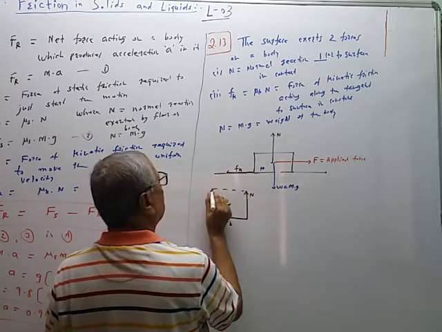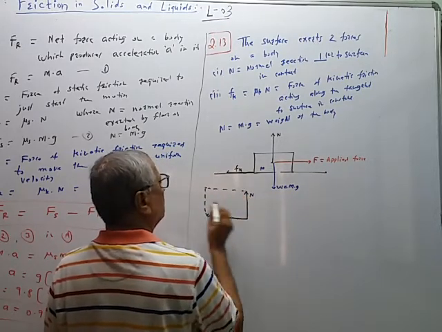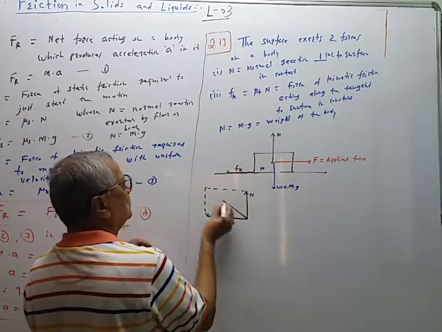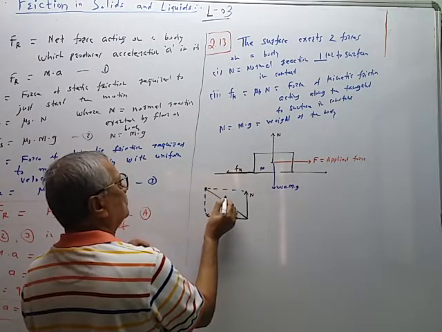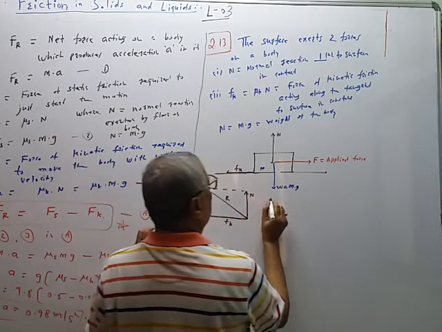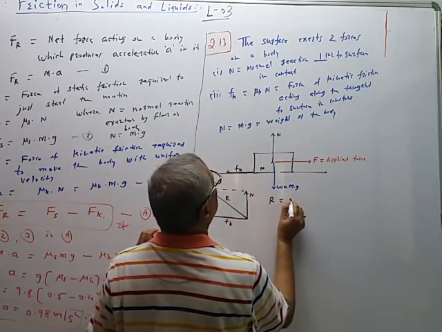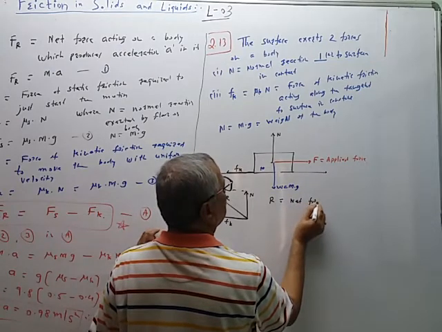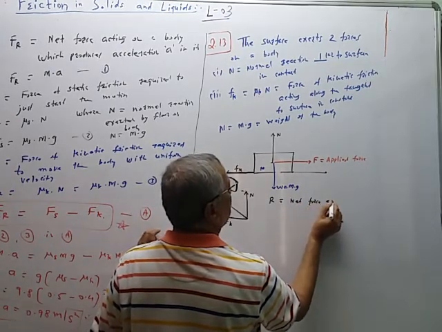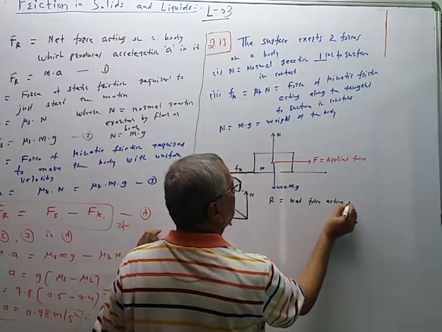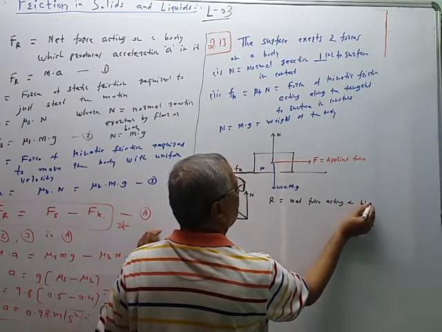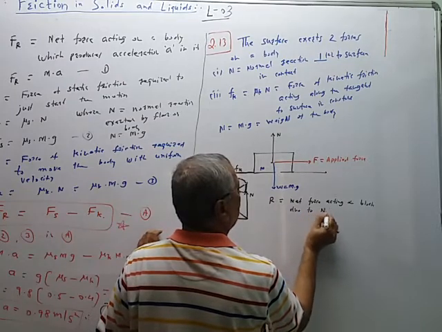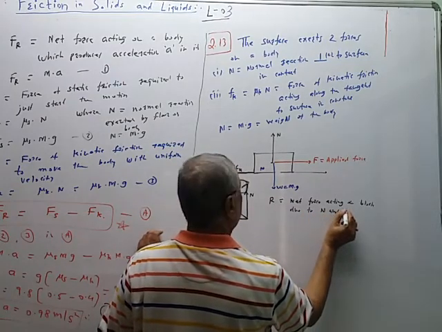And therefore the resultant force R is equal to net force acting on the block due to N and Fk.